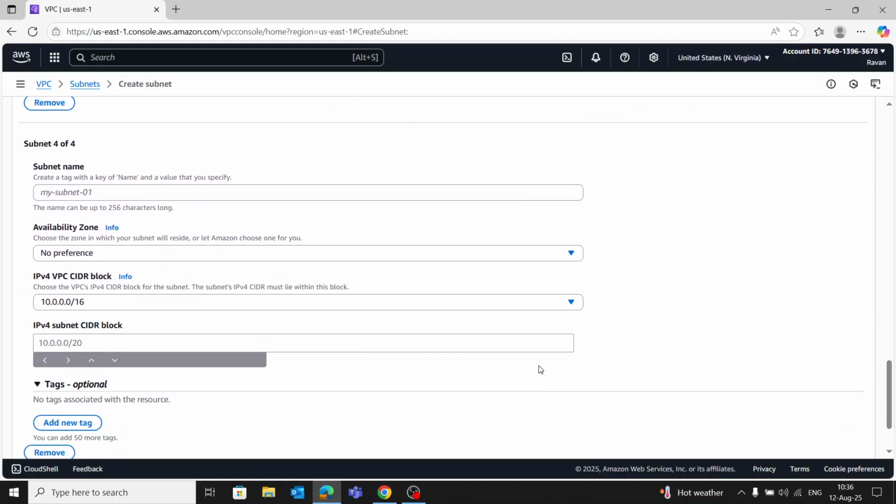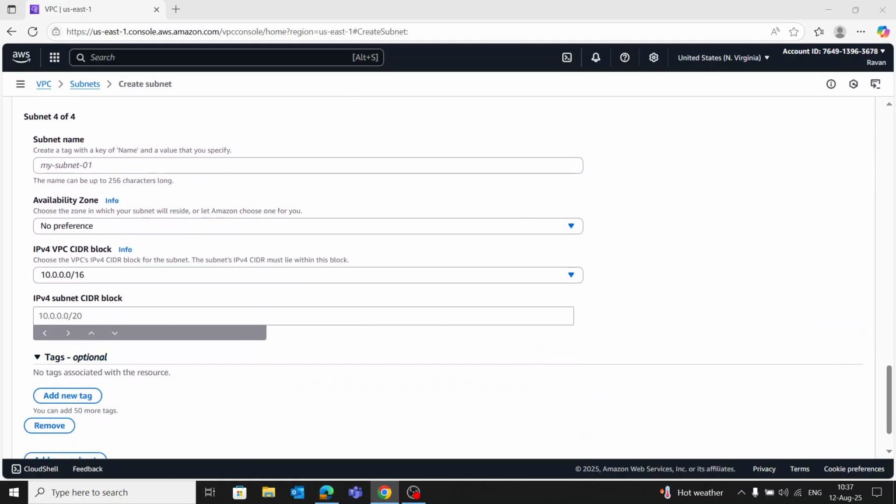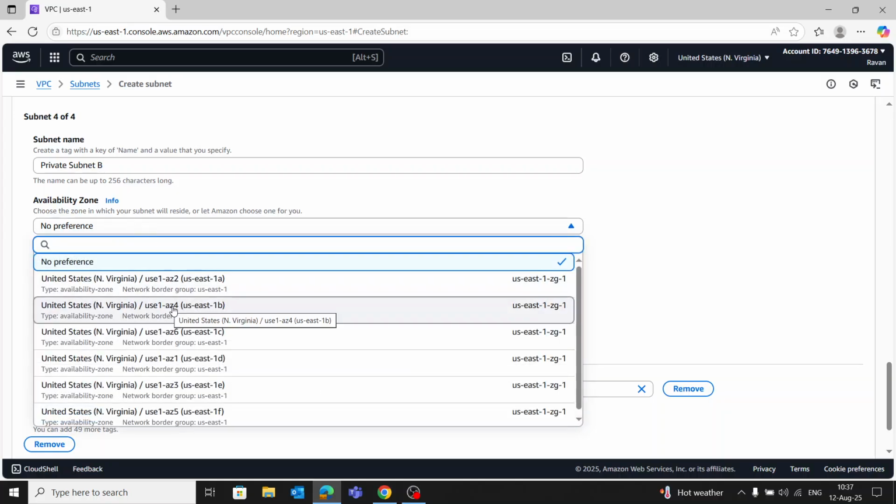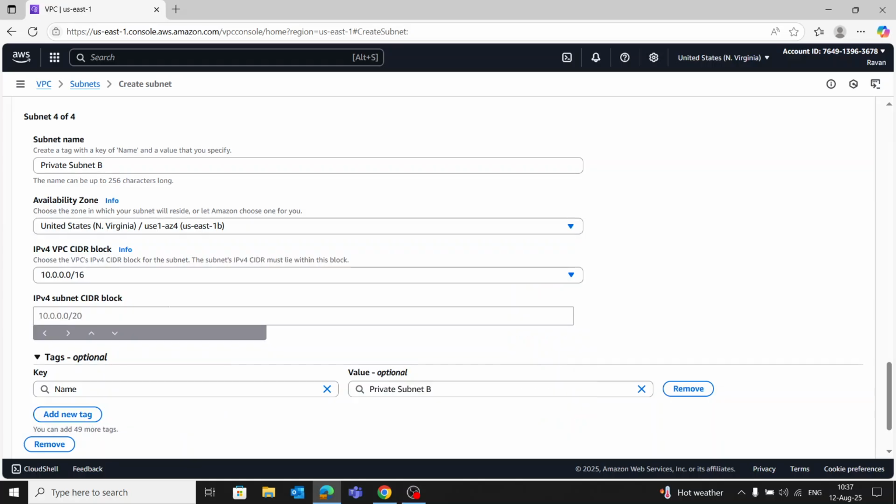Add new subnet. This time private subnet B, US East 1B is our availability zone.